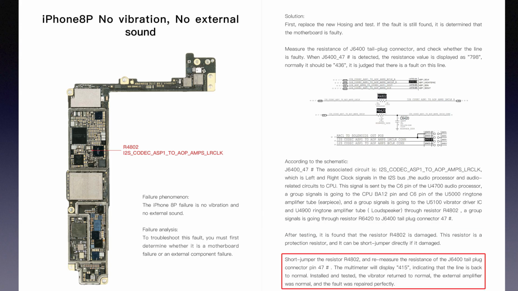Short jumper the resistor R4802, and we measure the resistance of pin 47 of J6400 tailpipe connector. The multimeter will display 415, indicating that the line is back to normal. Installed it and tested. The vibrator returned to normal. The external amplifier was normal, and the fault was repaired perfectly.